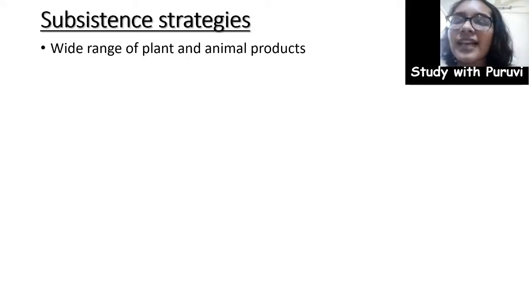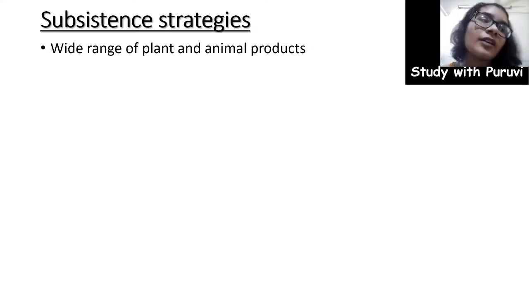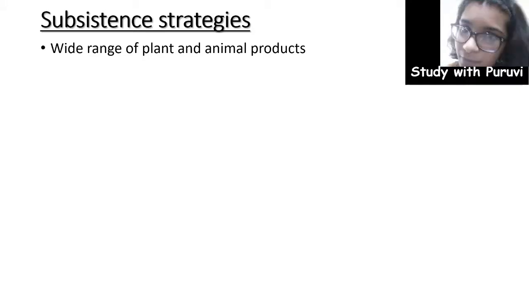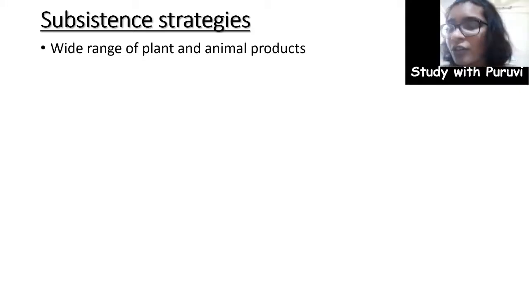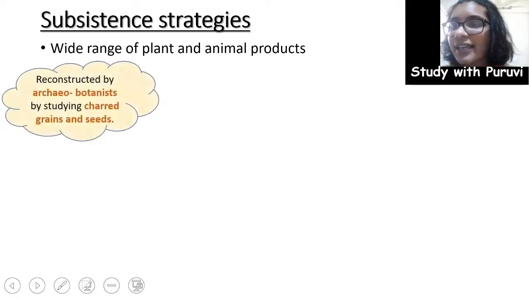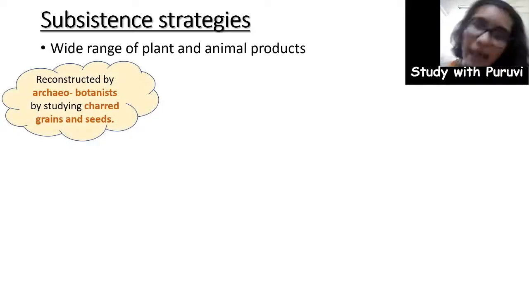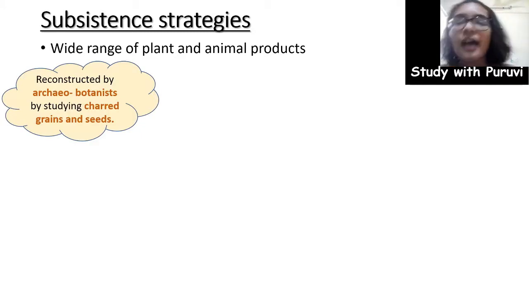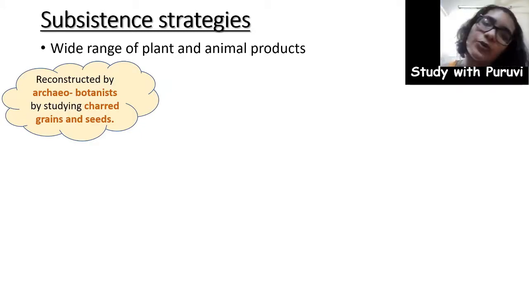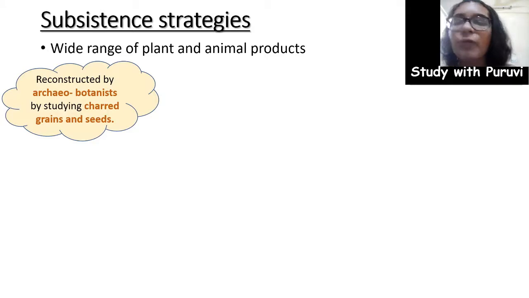But because for this civilization we don't have many literary sources, as I told you, we have to mostly rely on the artifacts or the articles that have been found during excavation. So the same goes with plant and animal products. Now how are we going to see? The first thing we need to understand is the subsistence strategies, that is the food habits, which are reconstructed by archaeobotanists and archaeozoologists. So first we'll see about plant products.